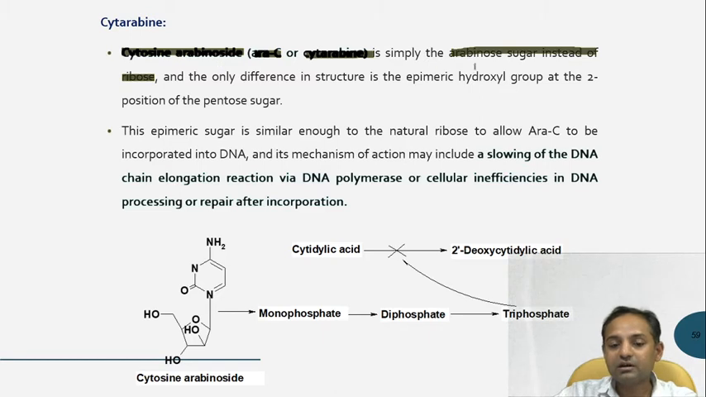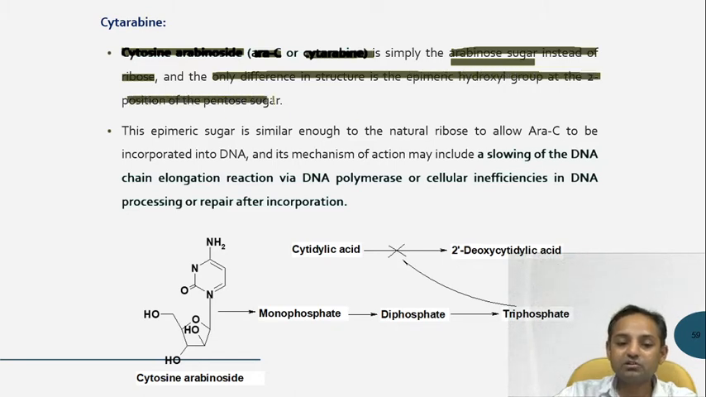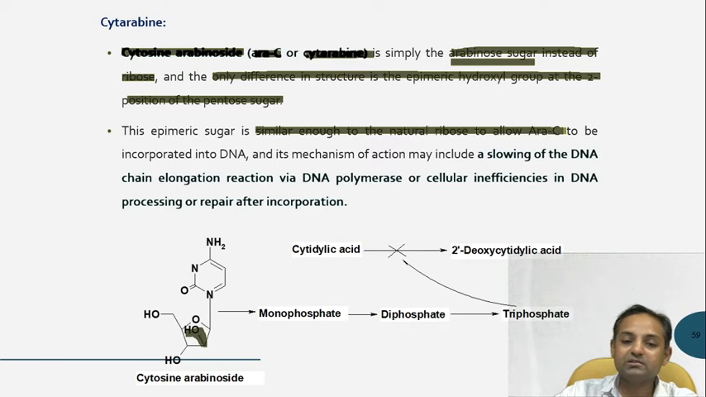In cytosine arabinoside, the arabinose sugar part is present, and the only difference in the structure is the epimeric hydroxyl group at the second position of the pentose sugar. That means this position of the pentose sugar. And this epimeric sugar is similar enough to the natural ribose to allow arabinoside, or you can say cytosine arabinoside,